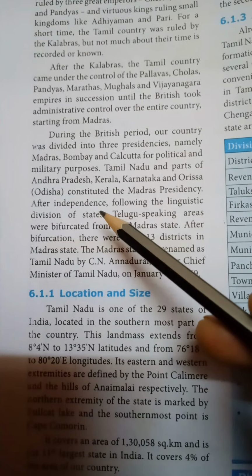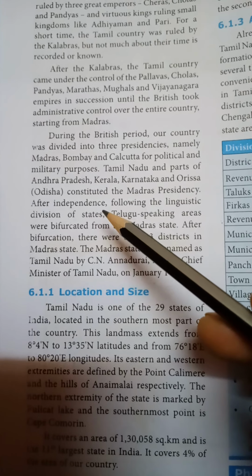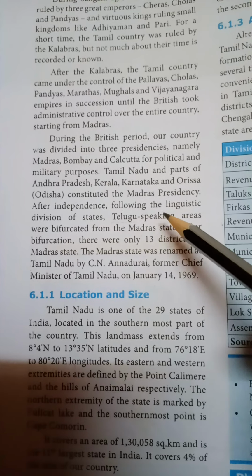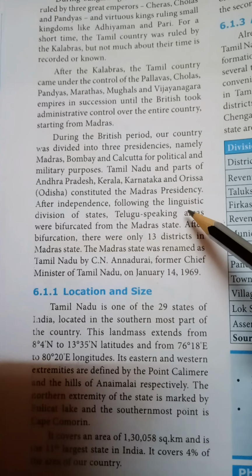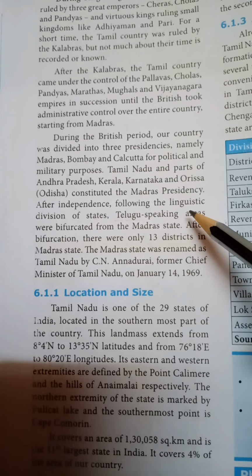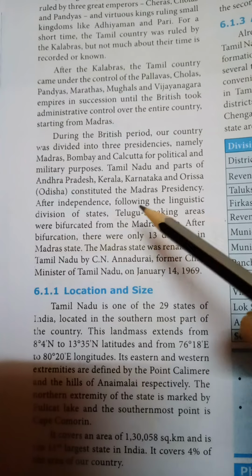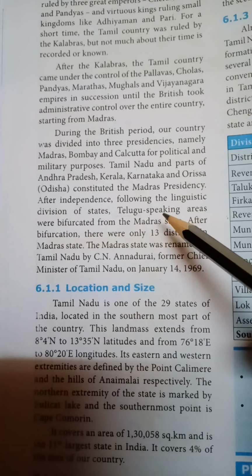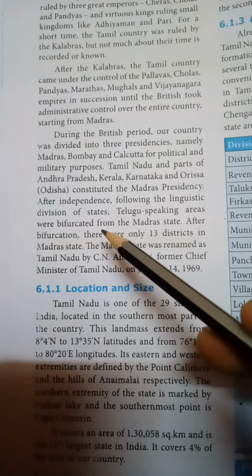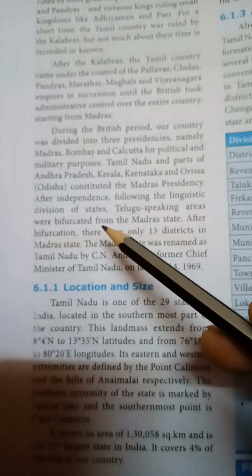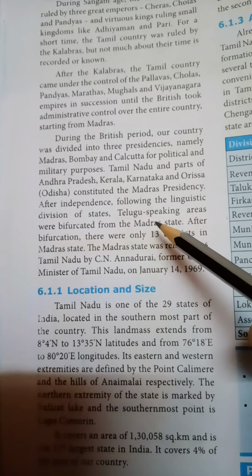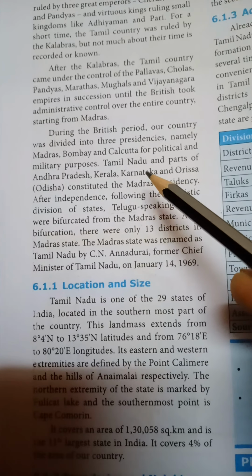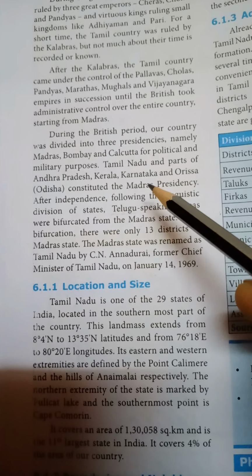After independence, that means after 1947, what happened? Following the linguistic divisions of states, linguistic meaning language, the Telugu speaking areas were bifurcated, meaning divided, from the Madras state. As I told you, the Madras state consisted of Kerala, Andhra Pradesh, Karnataka and Odisha.